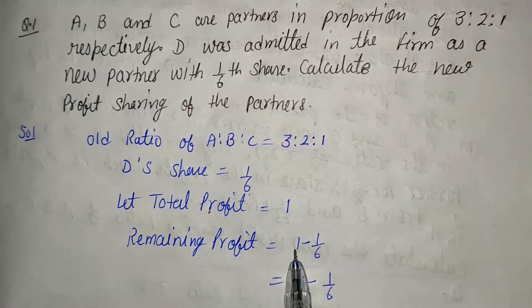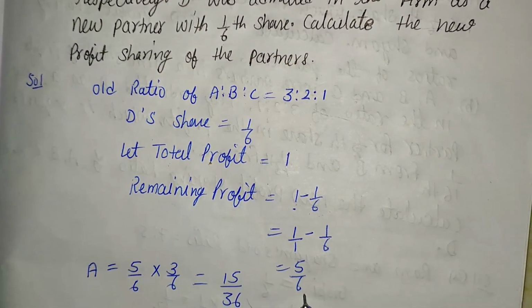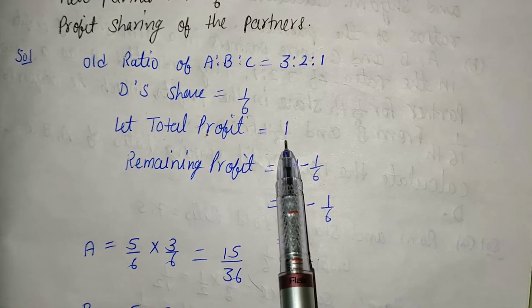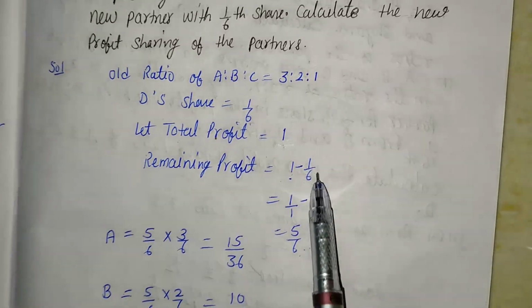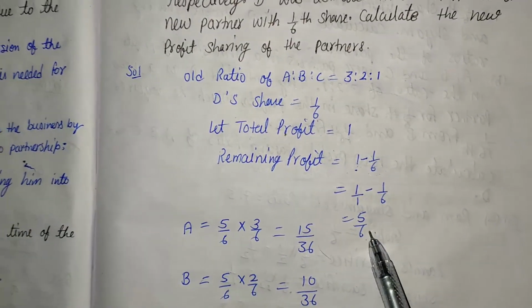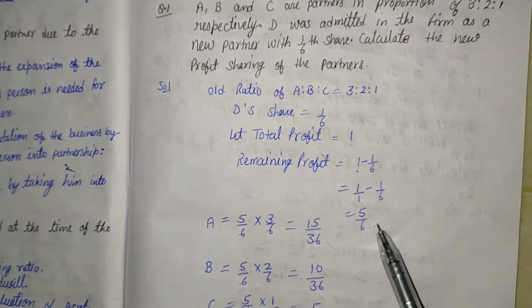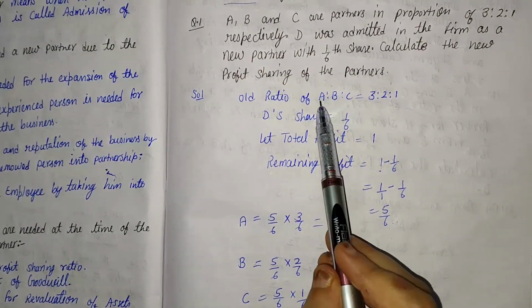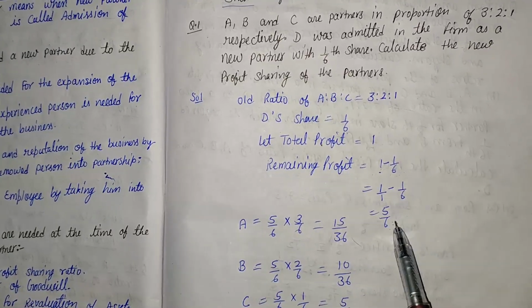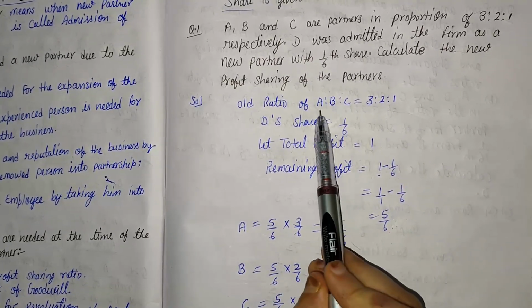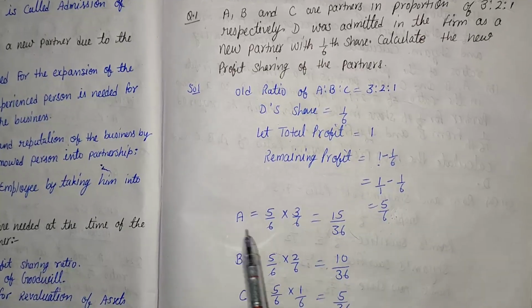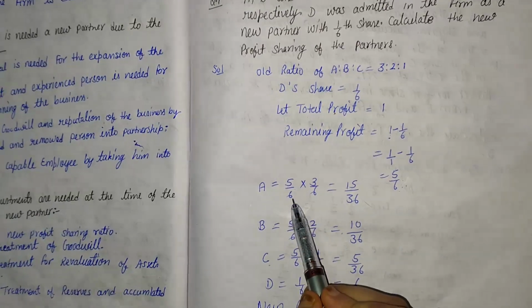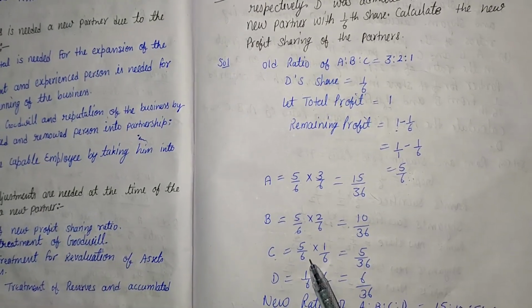So 6/6 minus 1/6, that is 5/6. That one is the remaining profit. It means from the total profit we deduct the new partner's share and we get the remaining profit, that is 5/6. In this 5/6, the three partners are liable. And who are the three partners? A, B and C. So here A, B and C share the remaining profit of 5/6.